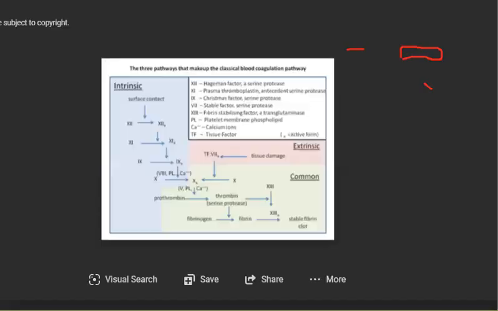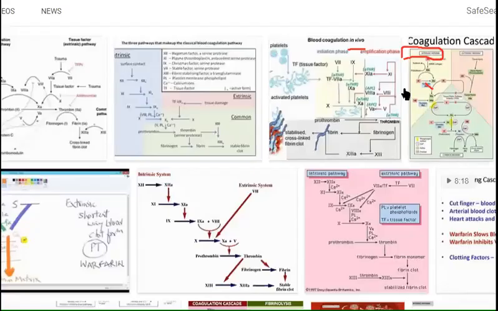So this is my favorite picture. If you remember this coagulation pathway, but this is a very small picture.